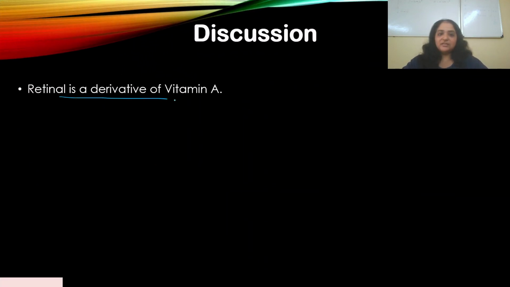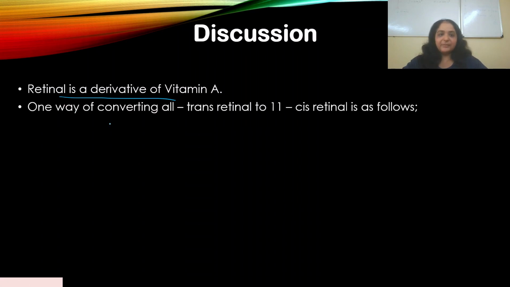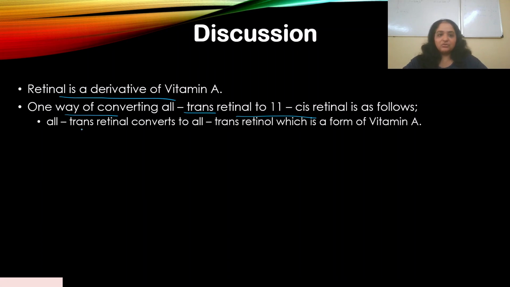So retinal is a derivative of vitamin A. Now, one way of converting all-trans retinal to 11-cis retinal is as follows. You're familiar with all-trans retinal and 11-cis retinal, okay? So all-trans retinal converts to all-trans retinol, which is a form of vitamin A.